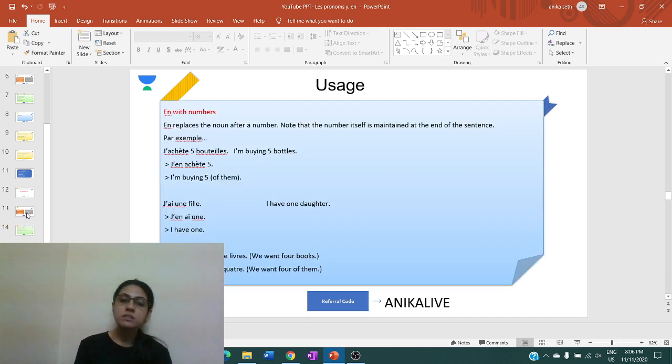Then with numbers, it's used with numbers like 1, 2, 3, 4, 5, whatever numbers are given in the sentence, it replaces the noun, but the number is still maintained in the sentence. So, what we read as the example, j'achète 5 bouteilles, j'en achète 5. I am buying 5 of them.